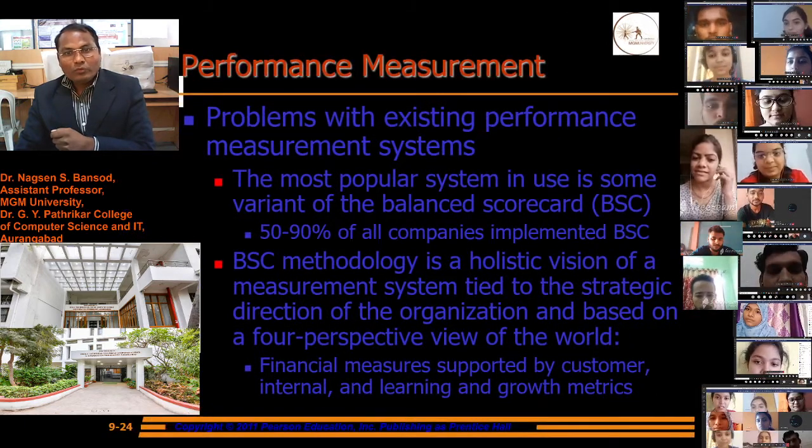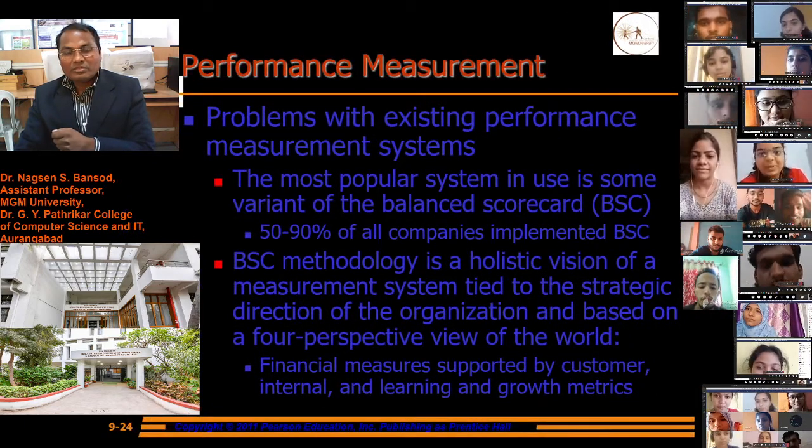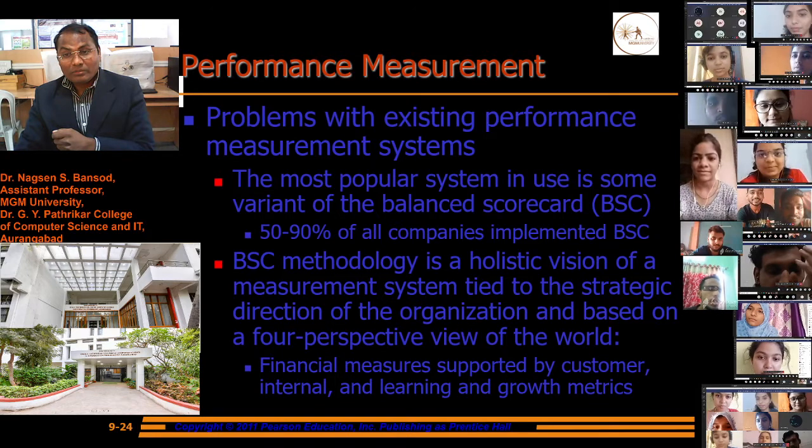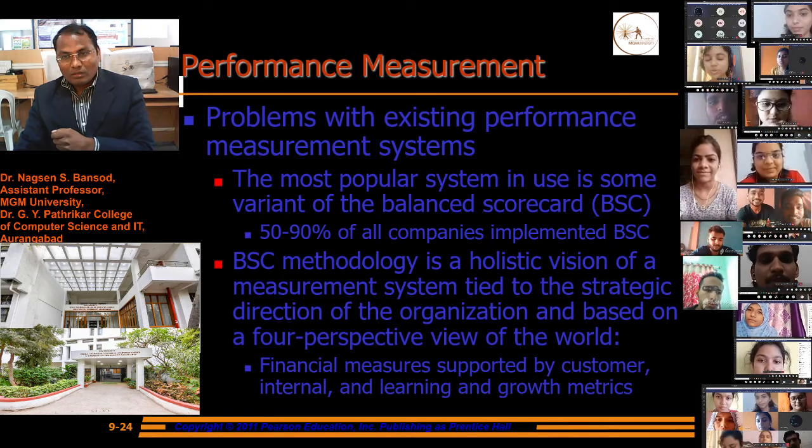The problem with existing performance measurement systems: what is the problem in major performance systems?